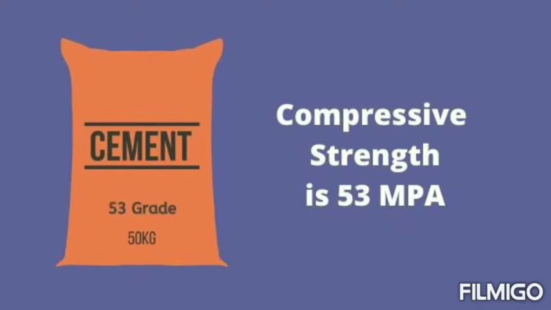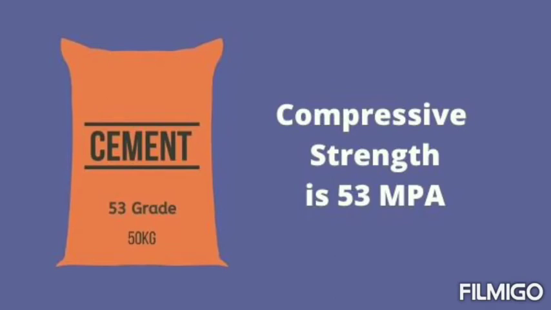And the third one is 53 grade cement. If the strength of the cement mortar is not more than 53 Newton per mm square, that is called 53 grade cement. It is high strength cement and the cost is also very high. So it is mainly used for special constructions or heavy constructions.